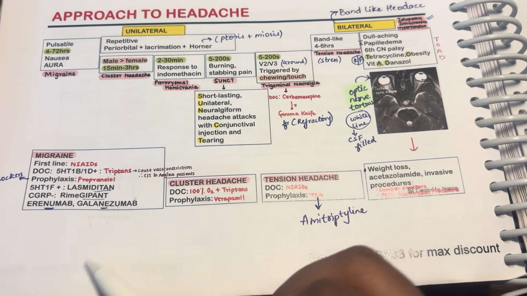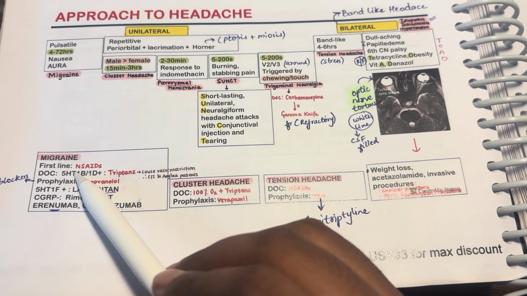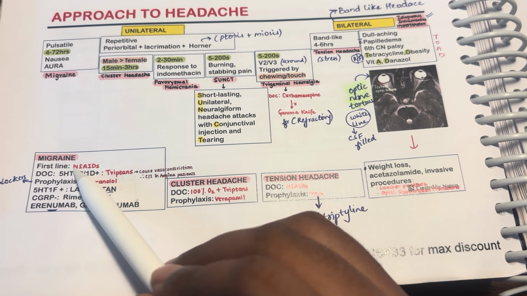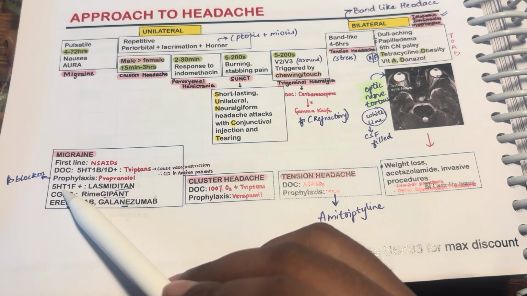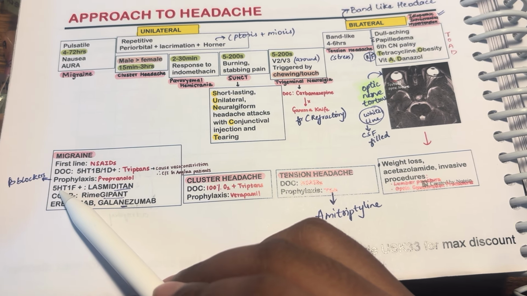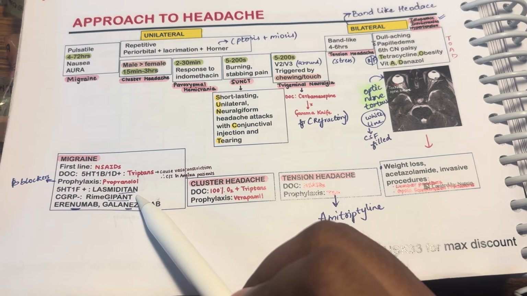Thereby triptans are helpful. 5-HT1B is acting like a brake. Next, the prophylaxis is propranolol, and another one is 5-HT1F, that is nothing but lasmiditan.